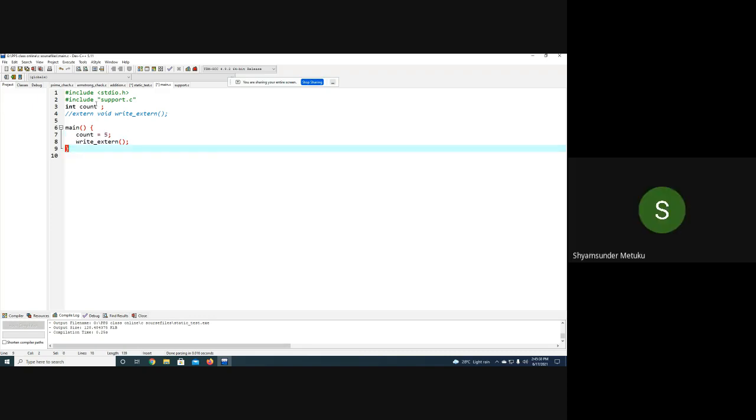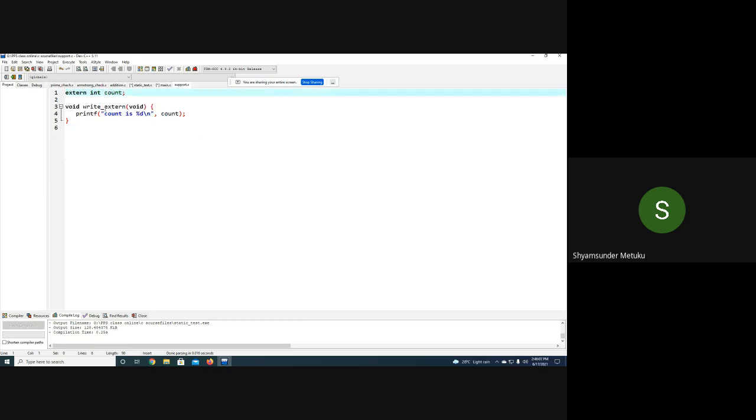So count equal to 5. Initially count was 0 because it was a global declaration. Default the value is 0. Updating the count value with a 5. Then what I am calling? Write extern, right? Did I define that function inside this main? This function is defined in this main or not? It is not defined, isn't it? So I just wanted to define it in some other file, support.c.